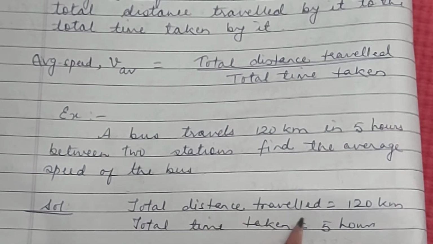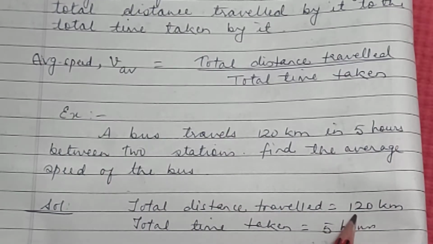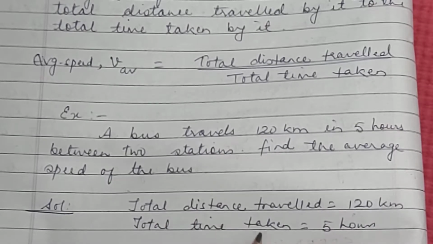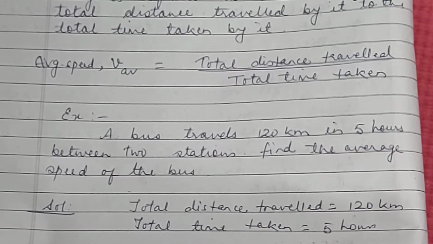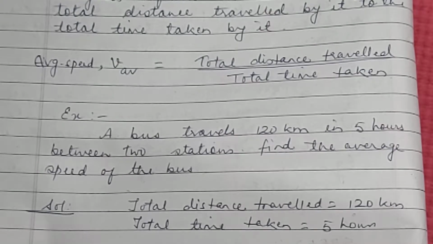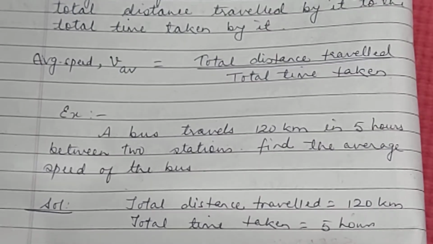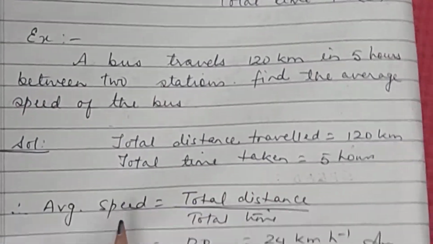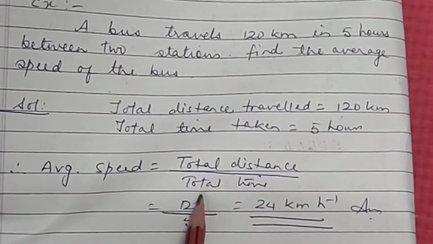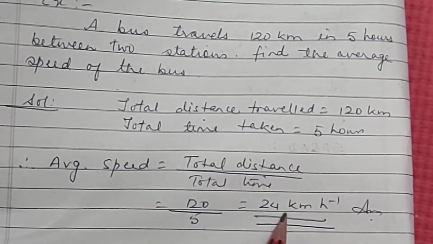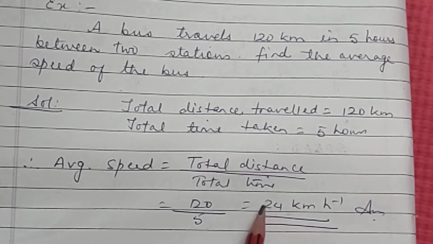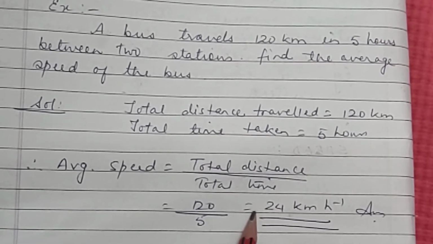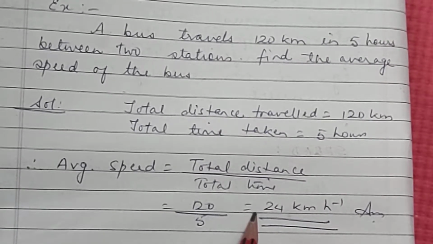So, what is the total distance traveled? 120 km. And what is the total time taken to travel this distance? That is 5 hours. So, what will be the average speed of the bus? That is total distance traveled by total time taken, that is 120 by 5, that is 24 km per hour. So, this is the average speed of the bus.